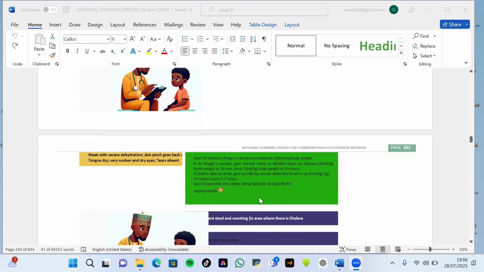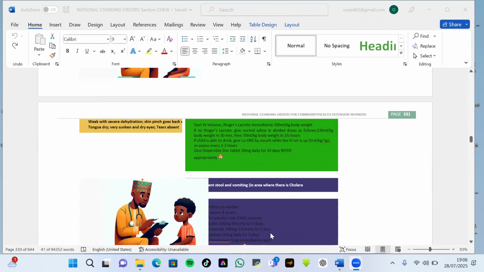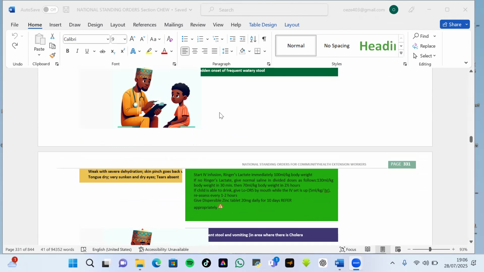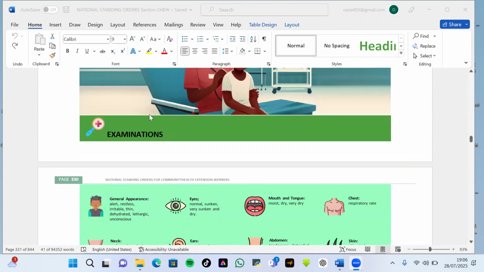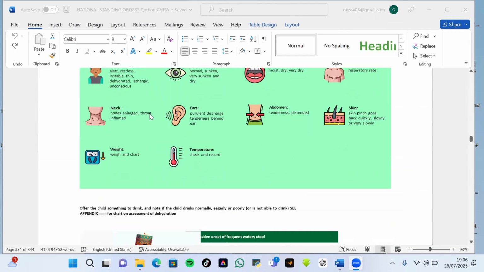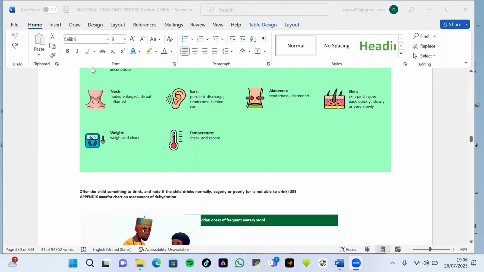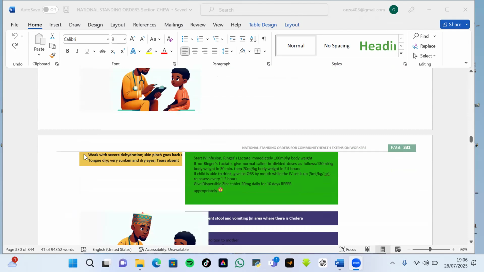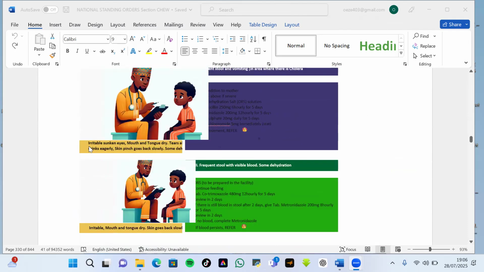You see. Now, let's say another patient came with a different complaint of frequent stool and vomiting. And epidemiologically speaking, as a community practitioner, that area is facing an outbreak of cholera. You take these histories, and they are pointing, and the physical examination you have taken is also pointing to this.